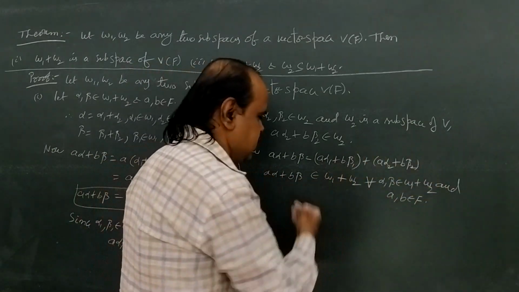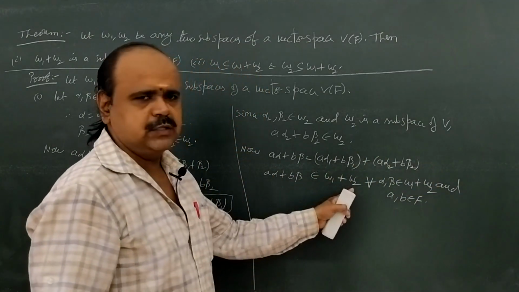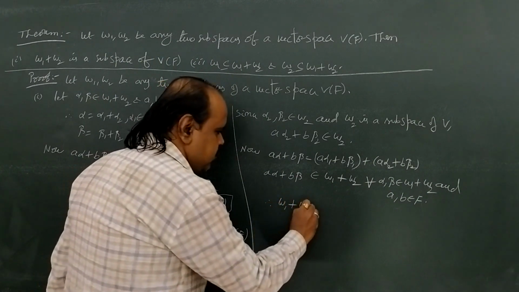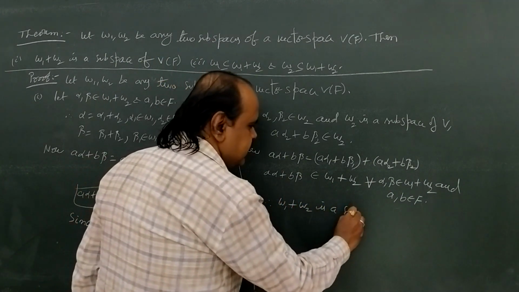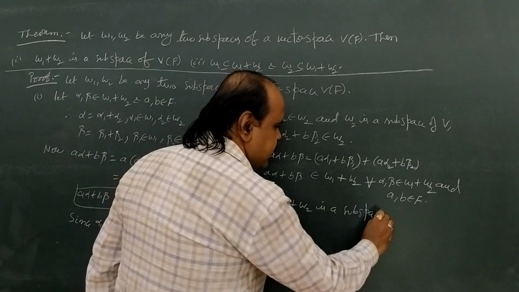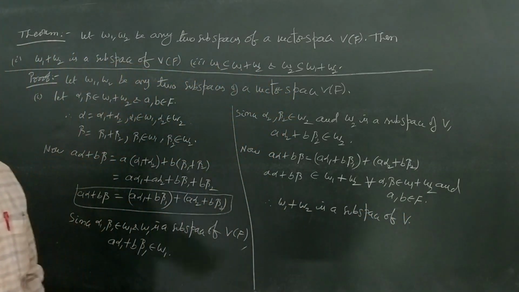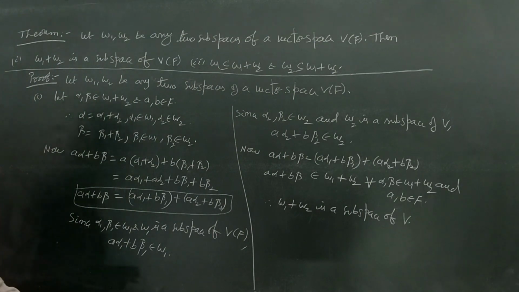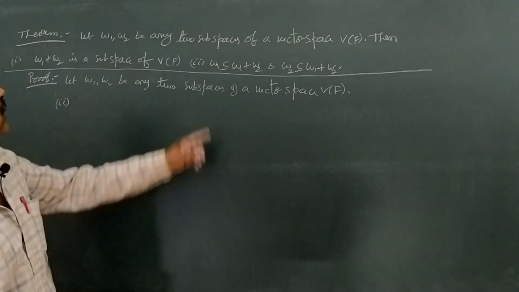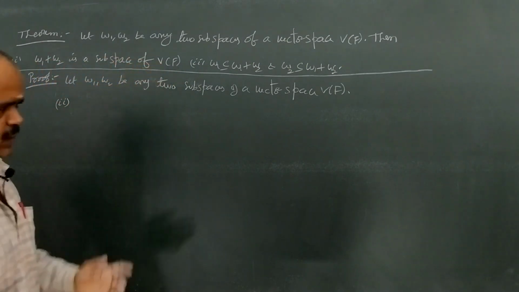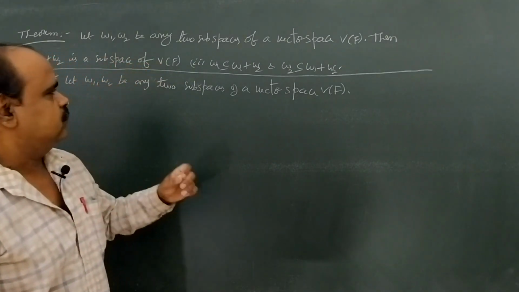With this condition, W1 + W2 is a subspace of V. Therefore, W1 + W2 is a subspace of V. Now come to the second statement. The first condition is over: W1 + W2 is a subspace of V(F). Now come to the second condition. What are we going to prove?